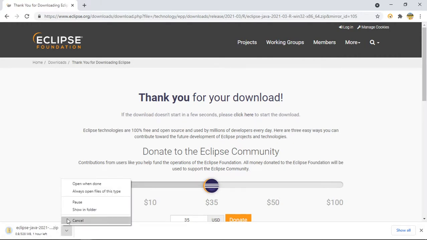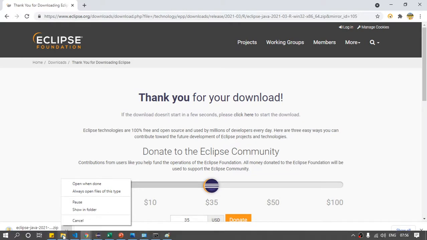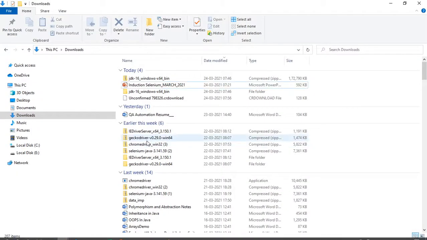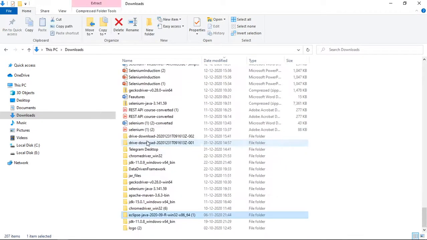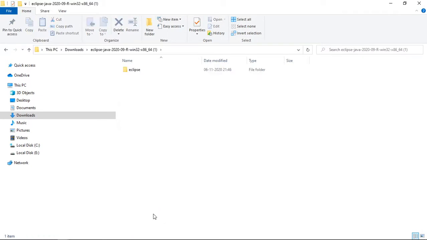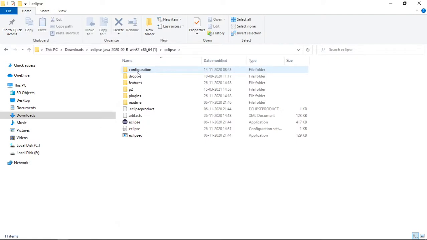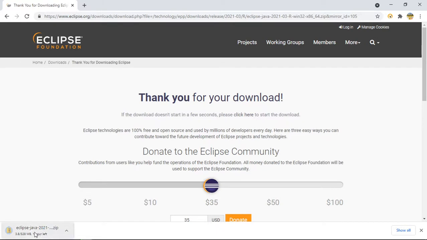Let us not wait for that to finish. I will show you how it will look once it downloads. I think I'm already having it somewhere around here. You can see earlier I also downloaded this version. Once you extract the folder, you will see this folder, and after that you will see this icon. Double click it and it will launch the Eclipse for you. This is not a very complex setup. Just download it. It will take around 1 hour, so I will not continue with it. So the Eclipse download part is clear to everyone.